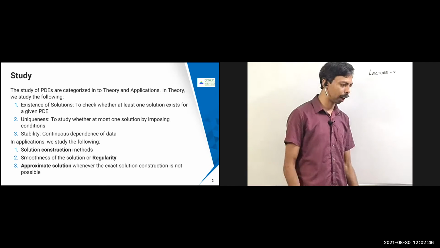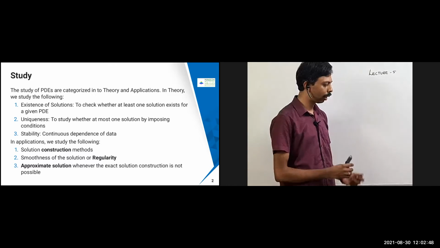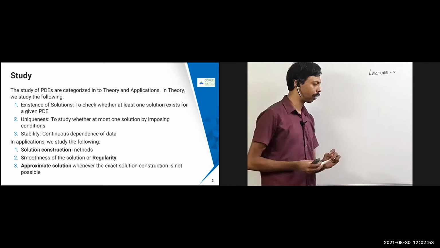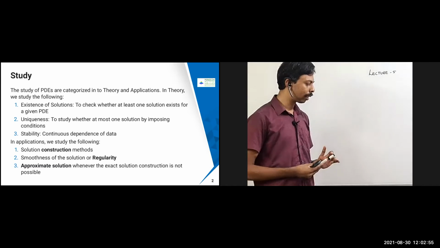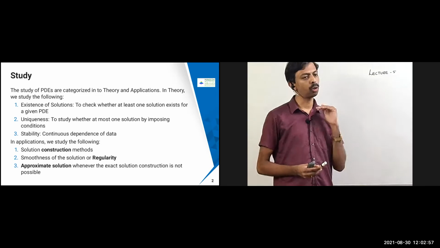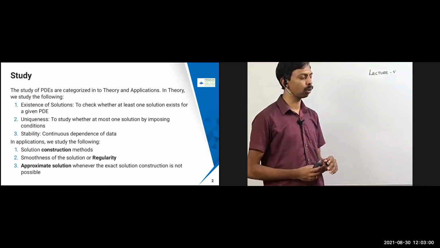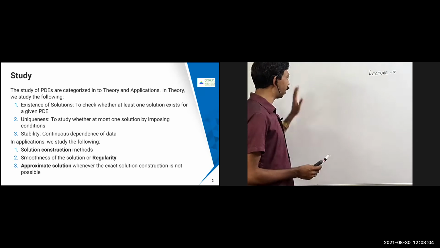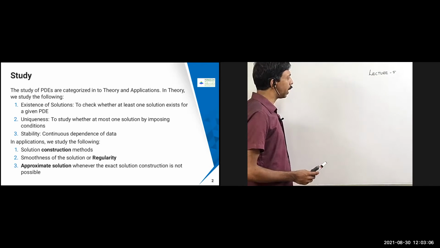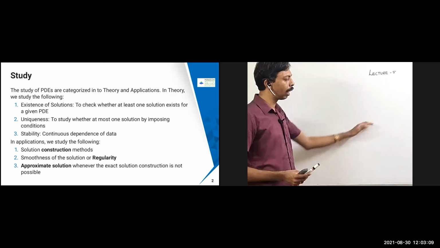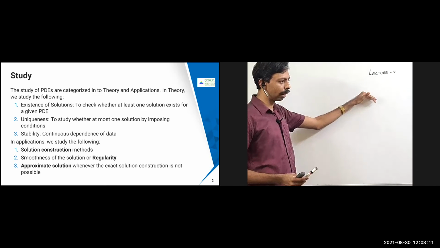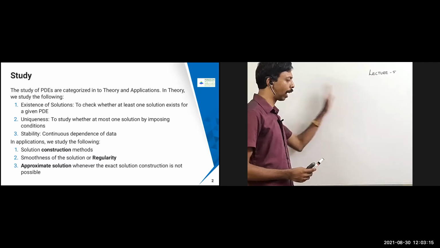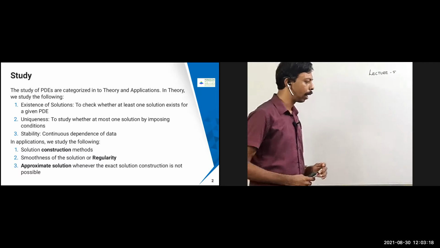Probably Raghavendra sir might have covered it in the ODE course also, but it is again important here, so just see that. In the applications, what we'll see is how we construct the solutions. Mostly what I will do is sit in the PDE, move to the ODE, and try to solve the problem there. If the solution exists in the ODE, then I will bring it over here and find a correspondence. That's the major idea.